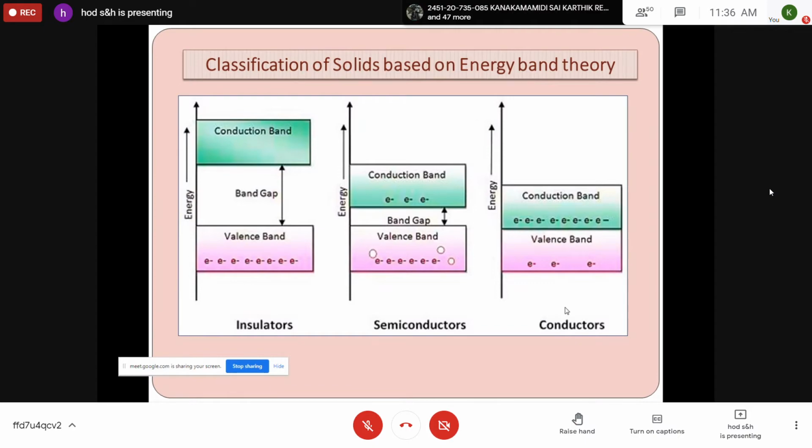Is it visible, students? Somebody respond? Girls? Yes, sir. Please take this diagram, classification of solids based on energy band theory. I'll explain this. I'll give two minutes, you copy this.